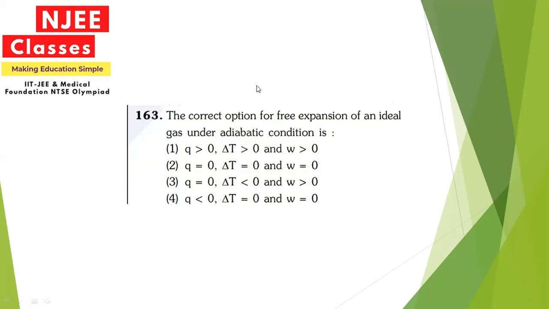Next, the correct option for the free expansion of an ideal gas under adiabatic condition. Since adiabatic is a condition where there is no flow of heat, Q will be zero, and by the first law of thermodynamics, when Q is zero and the gas expands freely, the work done will also be zero. So the correct combination will be the second one, that is Q constant, T constant and work constant.